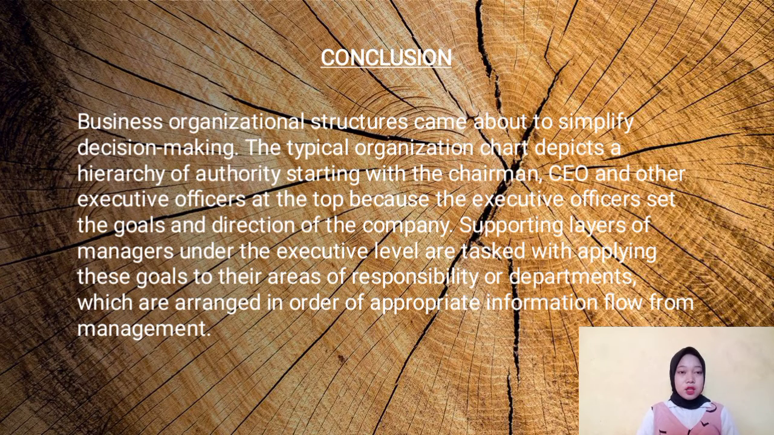Okay, let's conclude. Business organizational structure comes about through decision making. The typical organization has a hierarchy of authority starting with the chairman, CEO, and other executive officers at the top, because the executive officers set the goals and direction of the company. Supporting levels of management under the executive level are tasked with applying these goals to their areas of responsibility or departments, which are arranged in order of appropriate information flow from management.